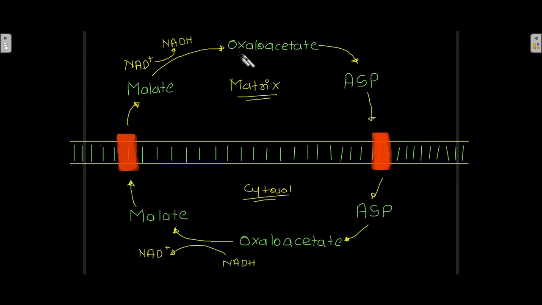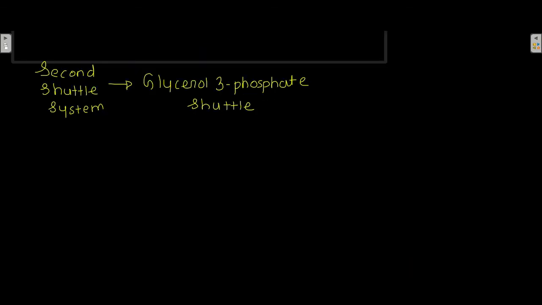After that, this oxaloacetate in the mitochondrial matrix is converted into aspartate. Aspartate comes back into the cytosol, and then this aspartate gets converted into oxaloacetate, which is ready to get reduced again into malate to carry electron from cytosol into the matrix. The second shuttle system for transporting the electron from the cytosol to the matrix is the glycerol 3-phosphate shuttle.